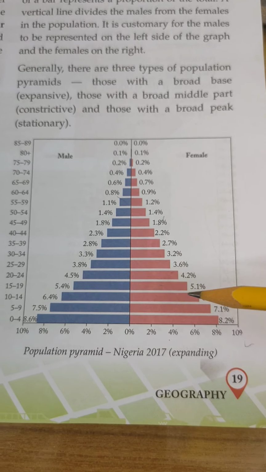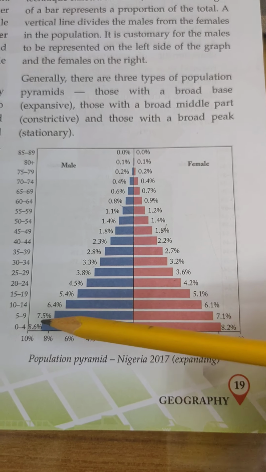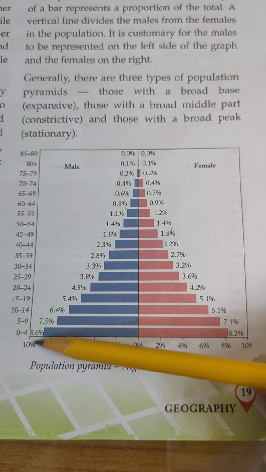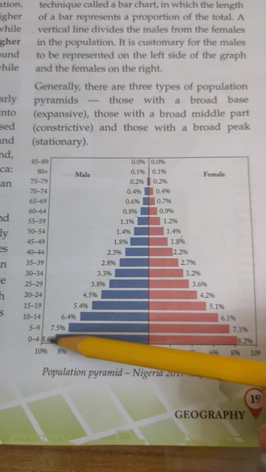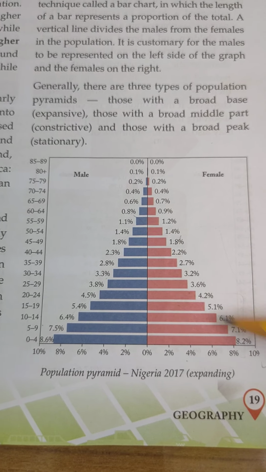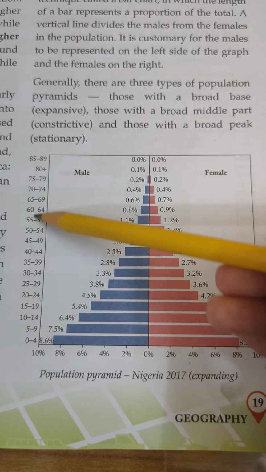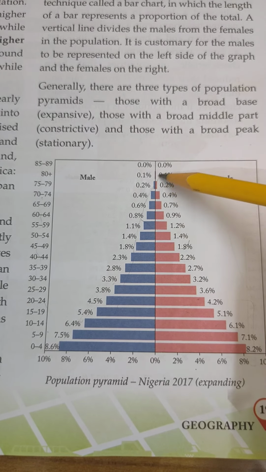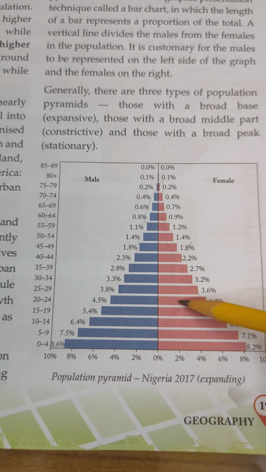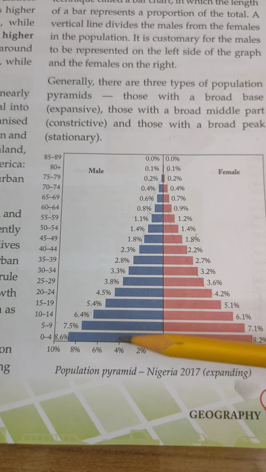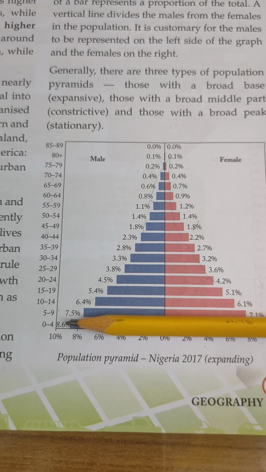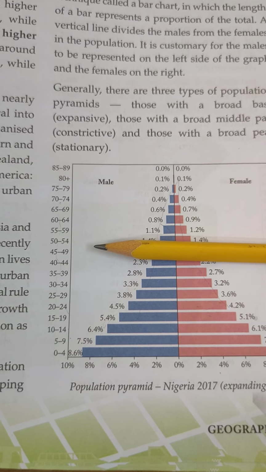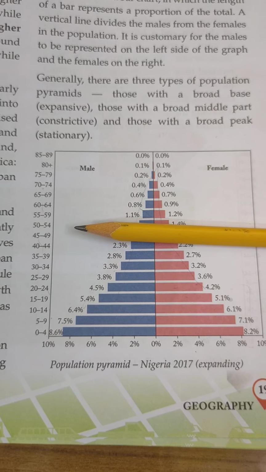In this pyramid, the lower age groups, 0 to 4, 5 to 9, 10 to 14, are larger, and as the age increases, the number of people keeps becoming less. That means this country has a bright future after a few years, because these children will grow up and be the working population of this country.